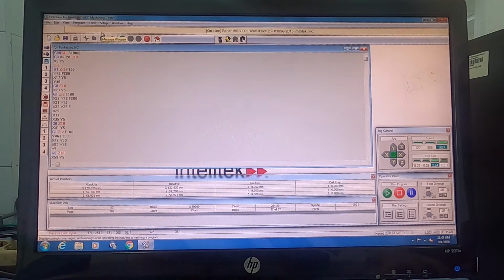Before we start running our program, we must make sure that we have the right tool. In this case, I will be using tool number 2.